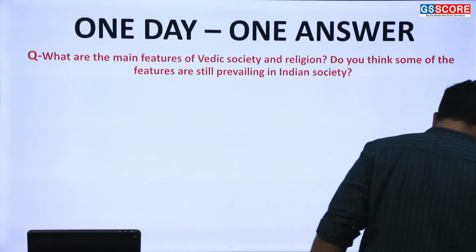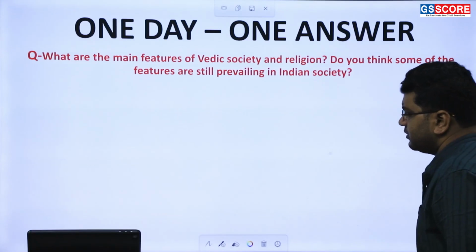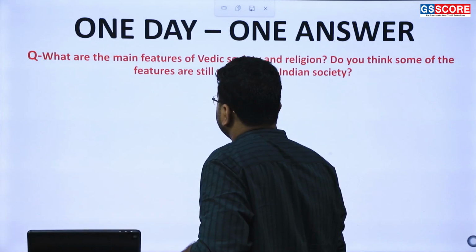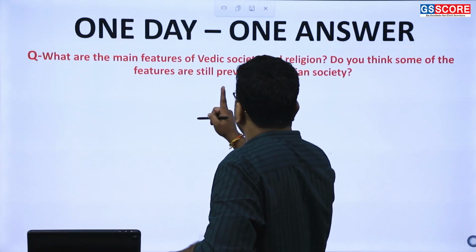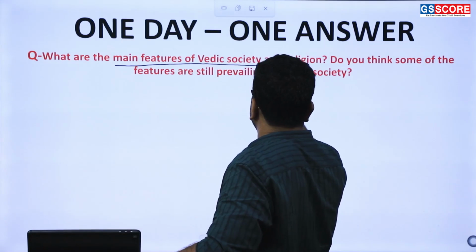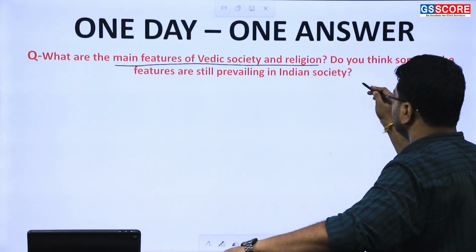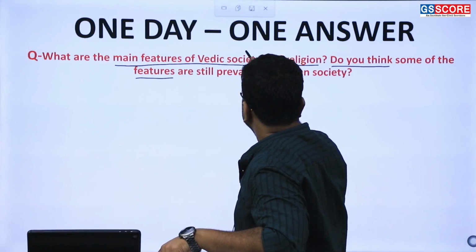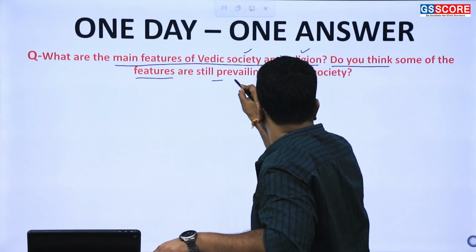Now getting into the question itself, first we have to understand the command and directive word. The directive word is discuss: we have to simply discuss the main features of Vedic society and religion, and after that, do you think, do you think that these features of society and religion are still prevailing in society?